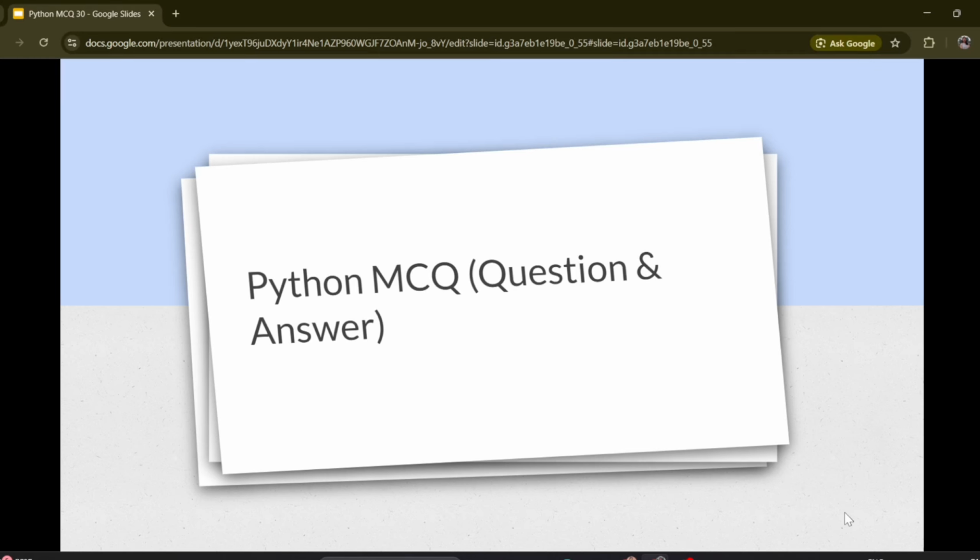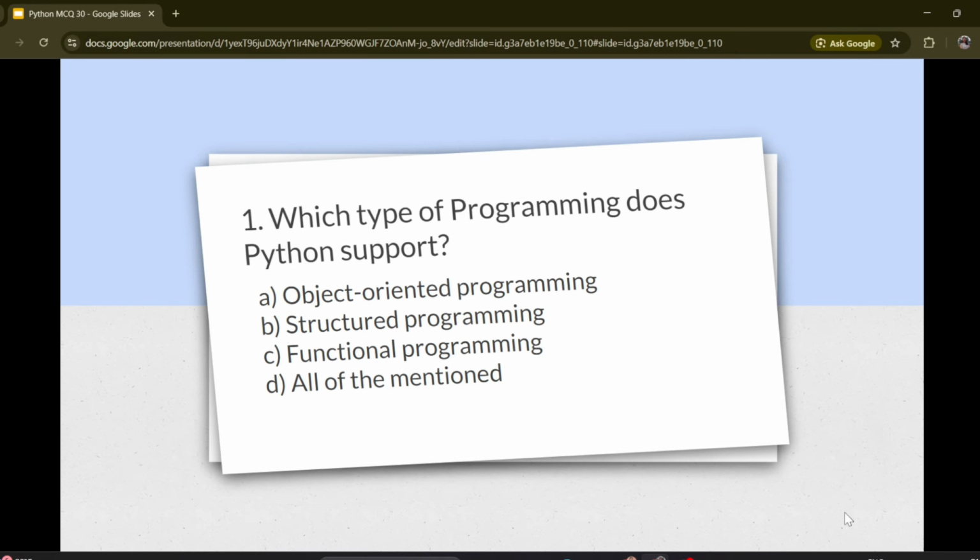Today we will see Python MCQ. This will help you to crack any computer science exam. So let's start. Question number 1.